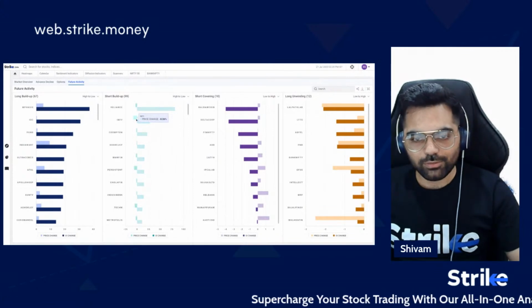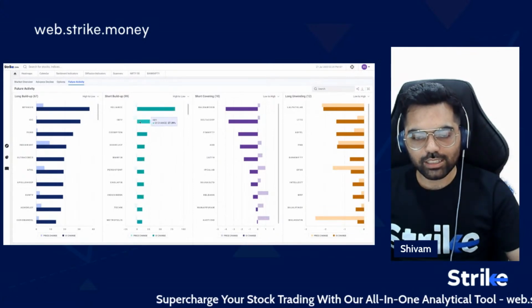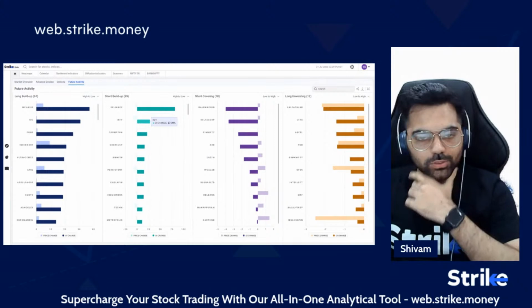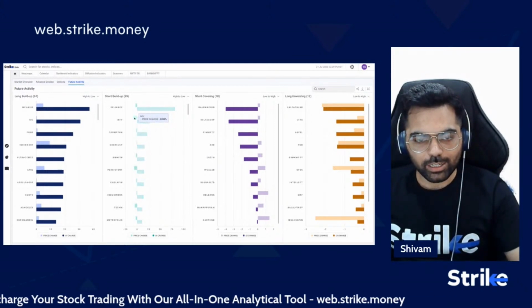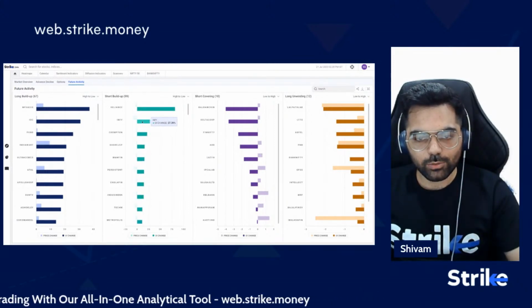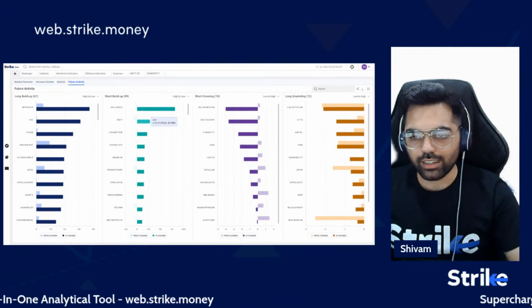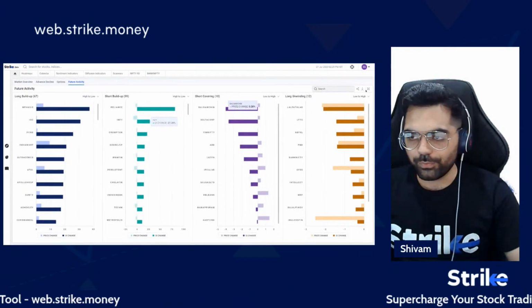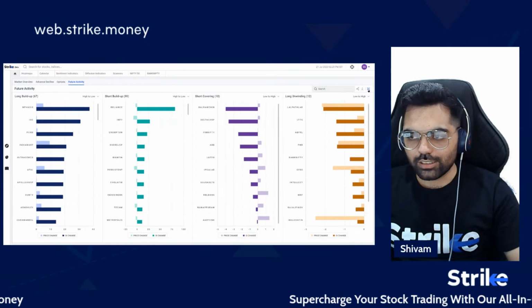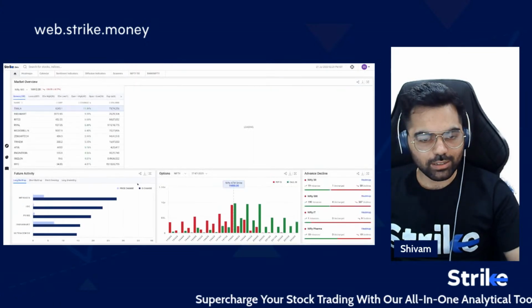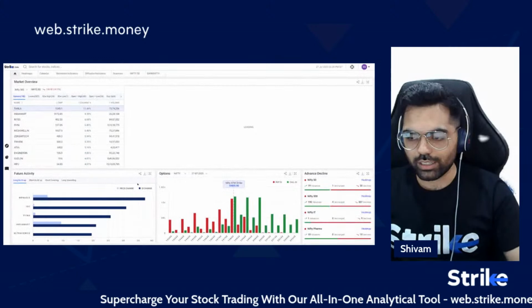Similarly, Infosys, which had weaker earnings yesterday overnight, is also down by 8%, and there is a 27% increase in OI, which is hinting at a strong short buildup. So that's a gist of how the market is placed and what is the action in the FNO market today.